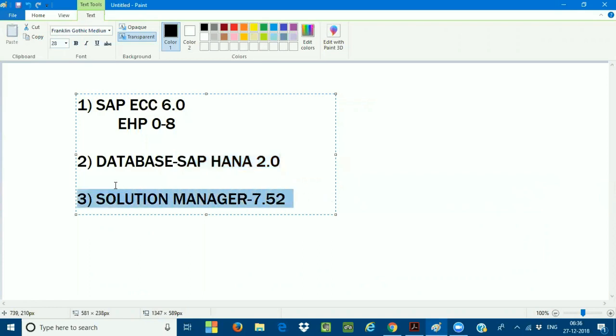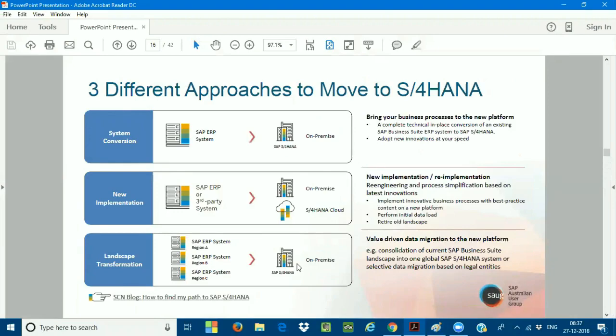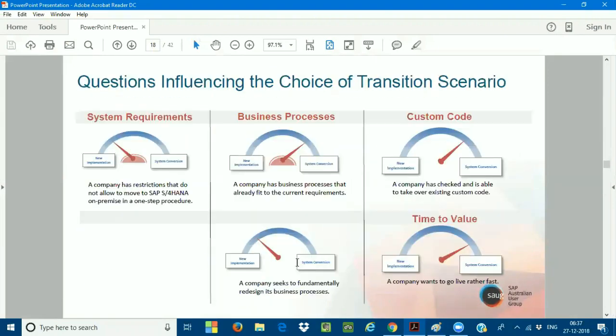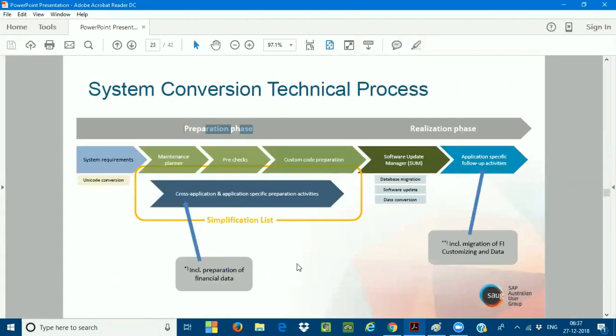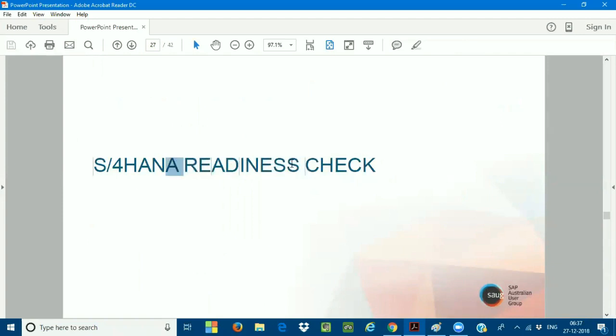For the SAP readiness check, I need the Solution Manager, because as a prerequisite we call it the SAP readiness check. This is the tool we are going to be using. I will discuss more on the SAP readiness check in the coming classes. So just I'll show one diagram. This is the SAP S/4HANA readiness check. Before I do the system conversion from SAP ECC to SAP S/4HANA, first of all, I need to do the readiness check. For this, Solution Manager is very, very important. If I don't have the Solution Manager, I cannot do the SAP readiness check.